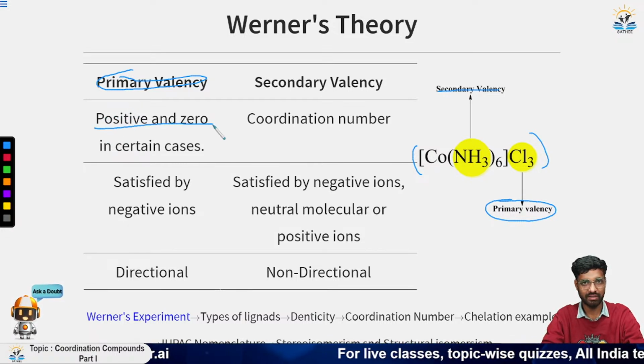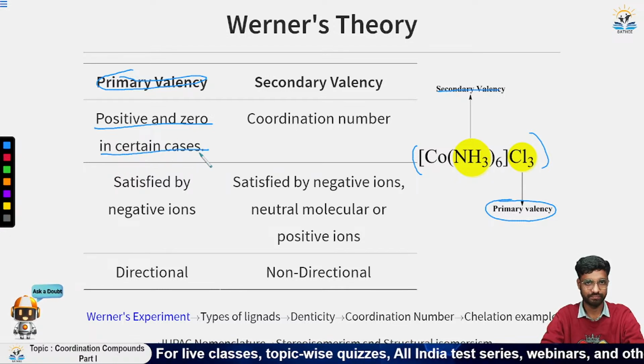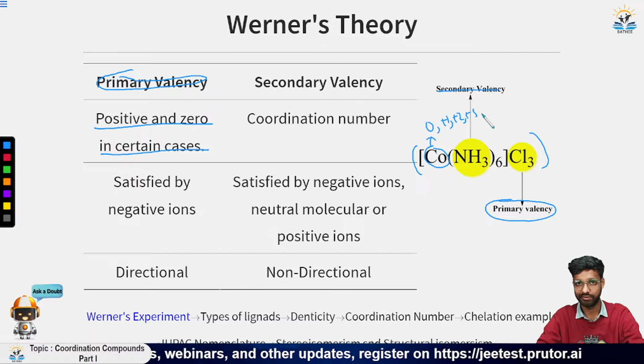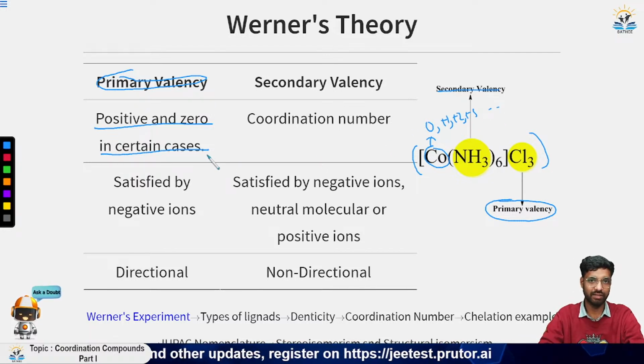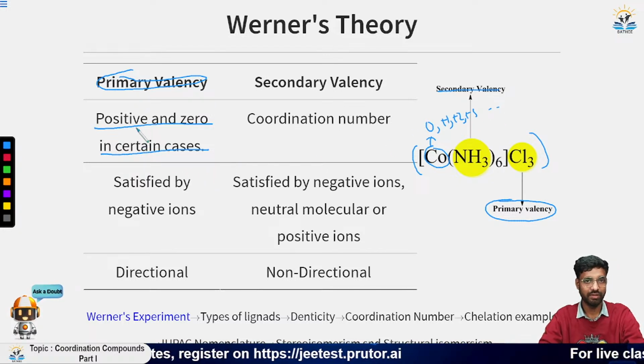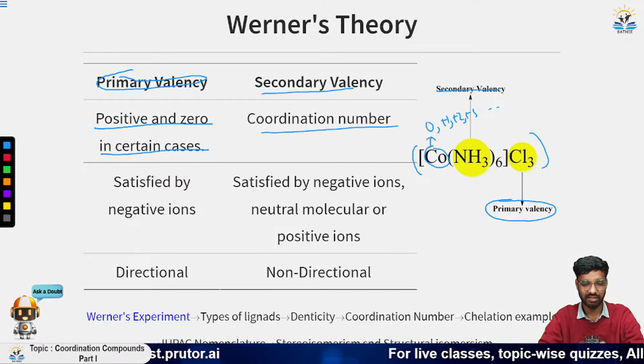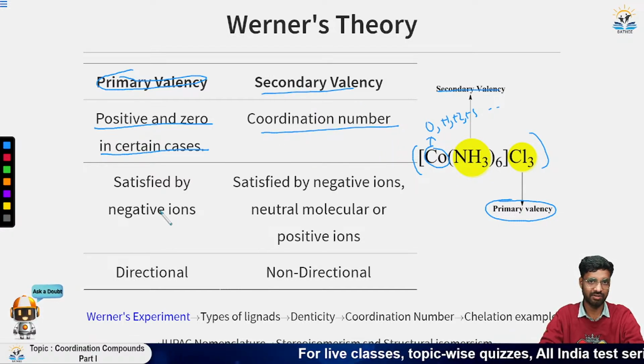but of course, for Co(NH3)6, the primary valency that we have here is generally positive or 0. So Co can have a 0 valency, or +1 or +2, like that or further. This kind of valency is said to be primary valency, whereas secondary valency is generally the coordination number. We'll study this coordination number later on.